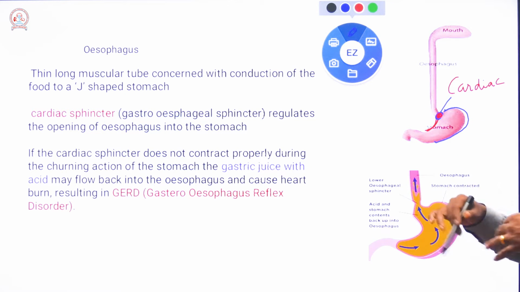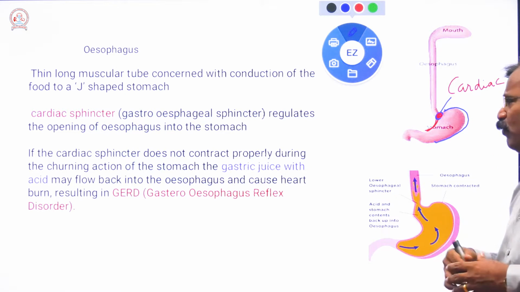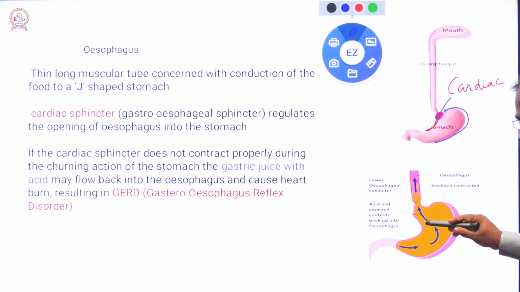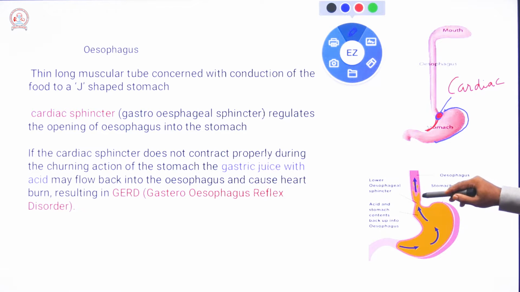Suppose the sphincter does not work properly and becomes loose. Then what happens? The acid and enzymes from the stomach go back, flowing back into the esophagus.